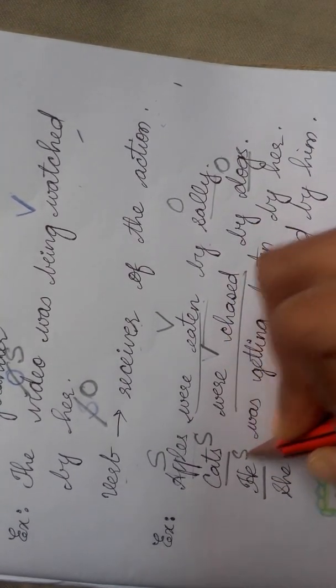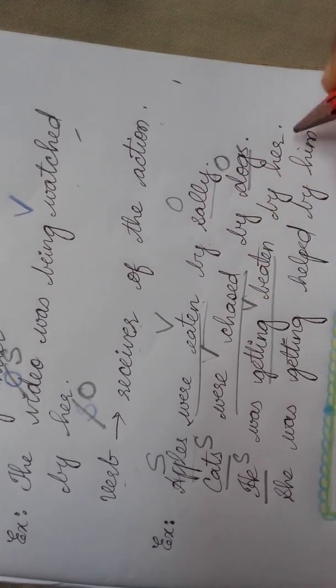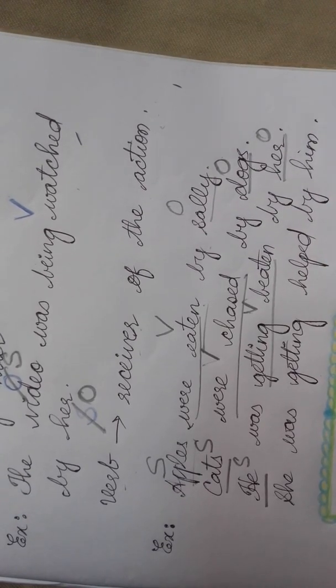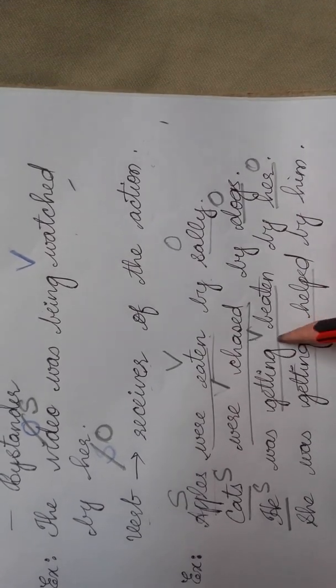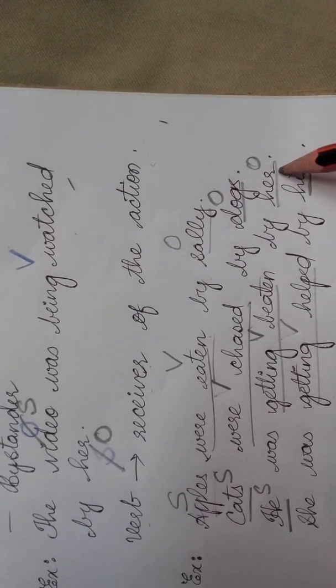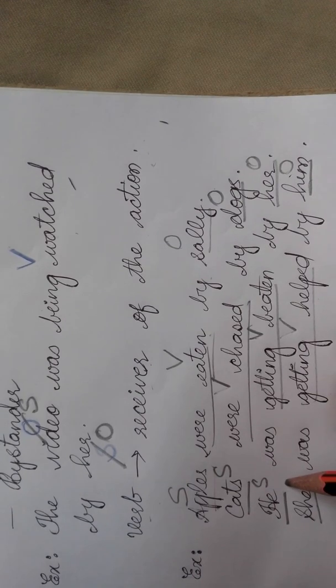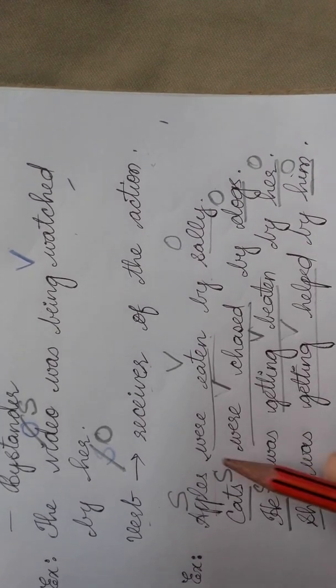He is the subject. Getting beaten is the verb. Her is the object. She was getting helped by him. Getting helped is the verb. Him is the object. She is the subject. So here when you compare the sentences, the subject is becoming the object and object is becoming the subject.